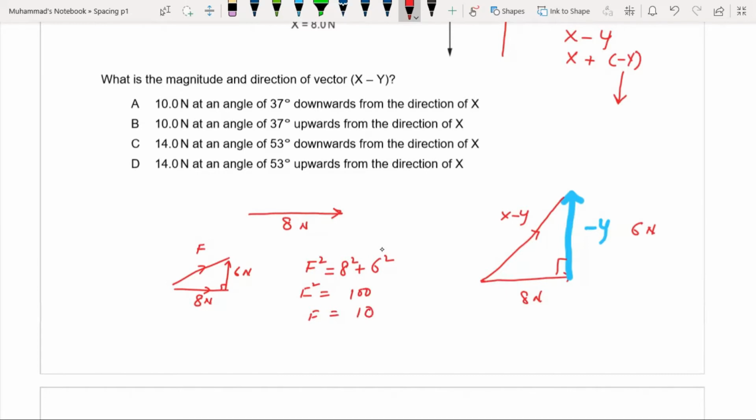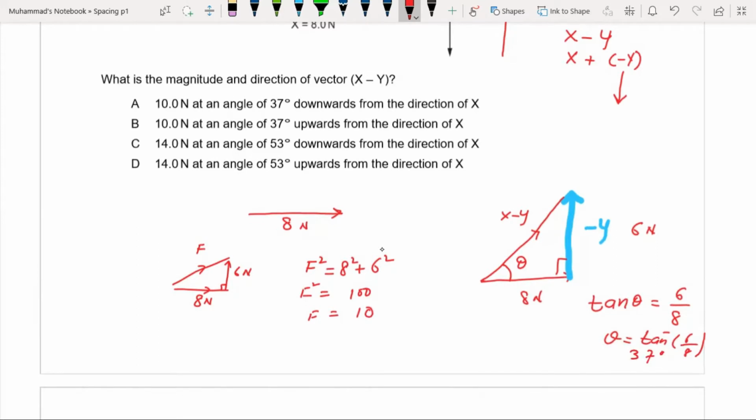So the resultant of this x minus y is 10 Newton. And this will be the direction of the resultant. In this case, we will take tan of theta, that is equal to 6 by 8. So theta is tan inverse of 6 by 8. If you take tan inverse of this, you will get 37 degree.